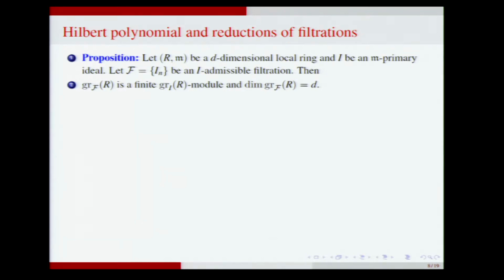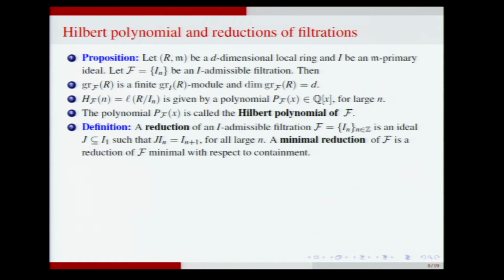Okay, these are easy facts to prove, but because of this the admissible filtration becomes a finitely generated graded module over this graded ring, and therefore one can construct the Hilbert polynomial. So the Hilbert function of this filtration is the length of R mod I_n. It is given by a Hilbert polynomial of this filtration, and we can write it in the usual way in which we write the Hilbert-Samuel polynomial of an ideal.